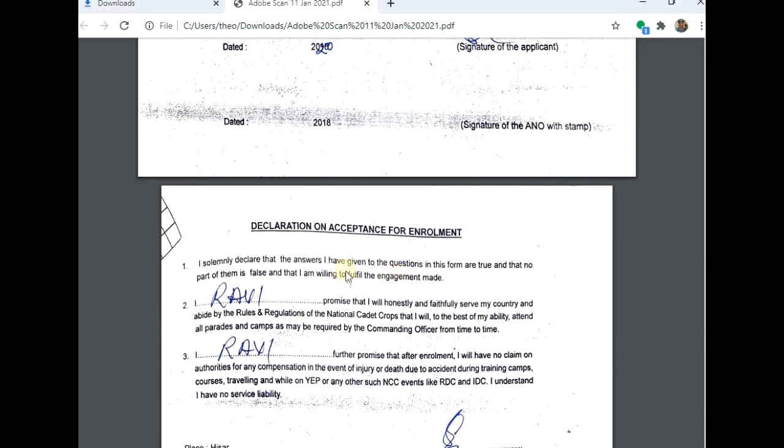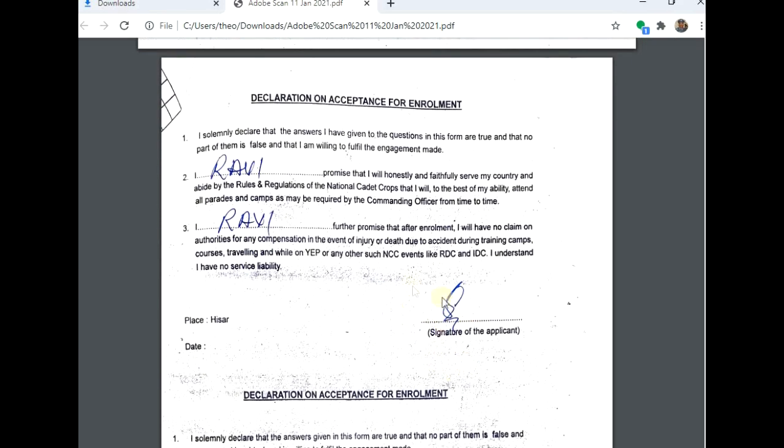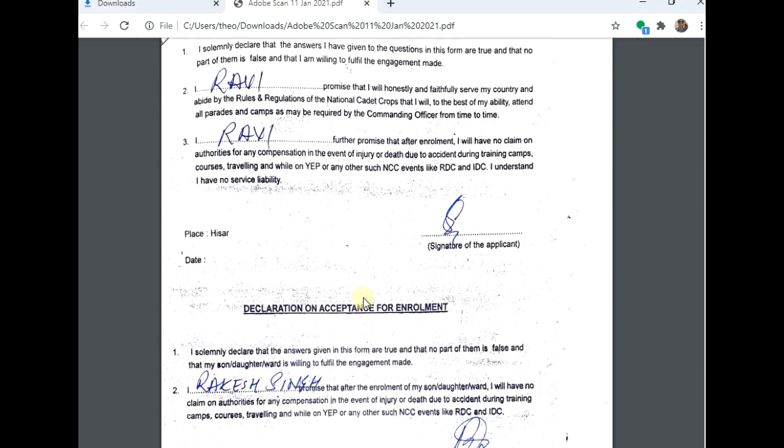Now the next is the declaration to accept the enrollment. Here your name, then read it carefully. Then the third: I further promise that after enrollment I have no claim on authorities to compensate in the event of injury and death due to an accident during the training camps. And here is the signature of the applicant, meaning the student.